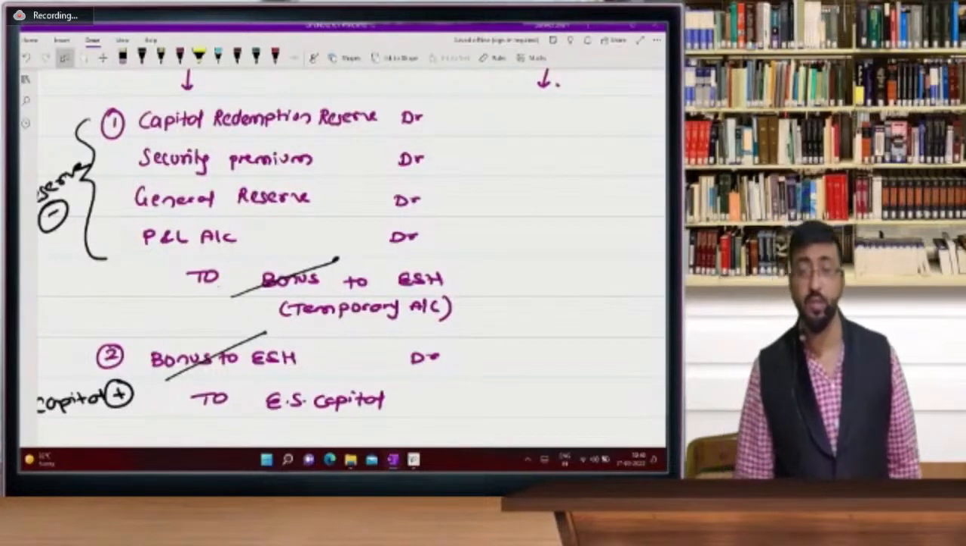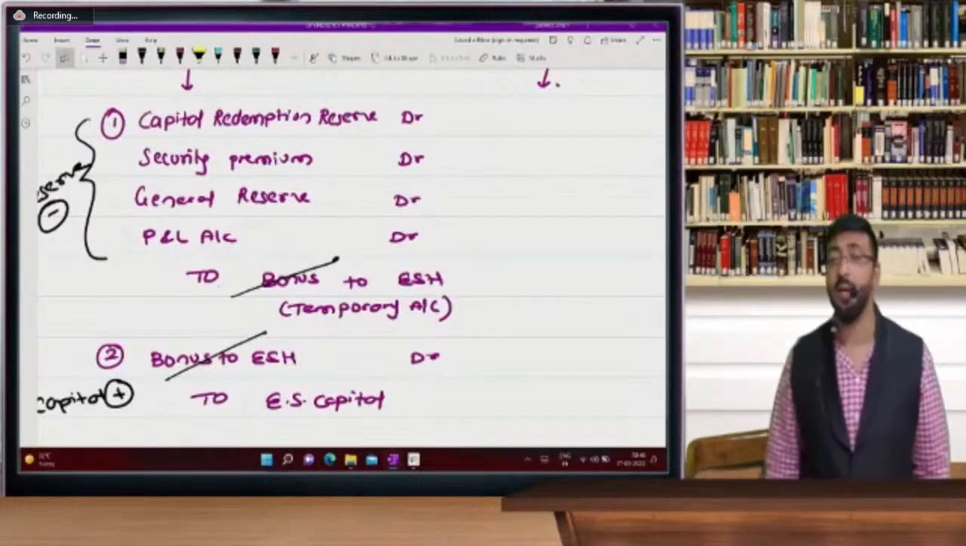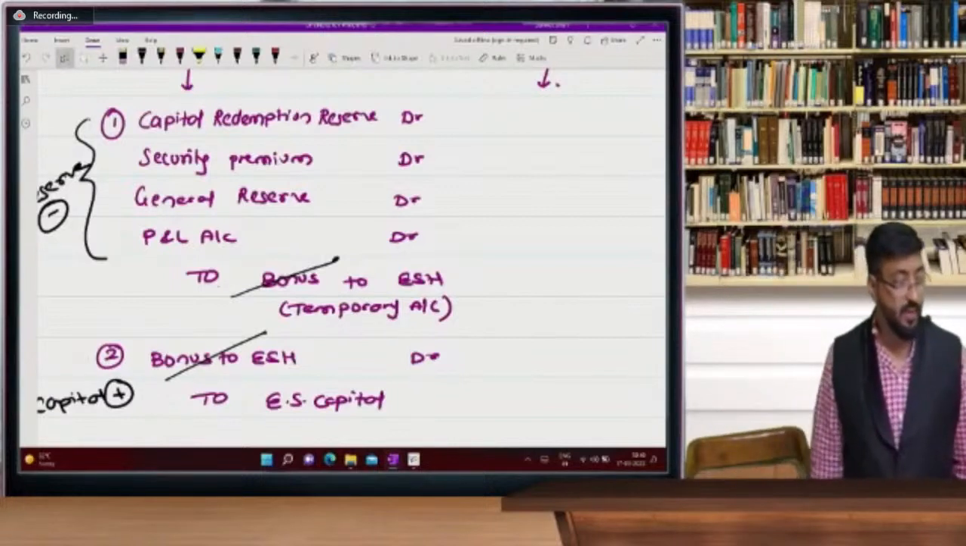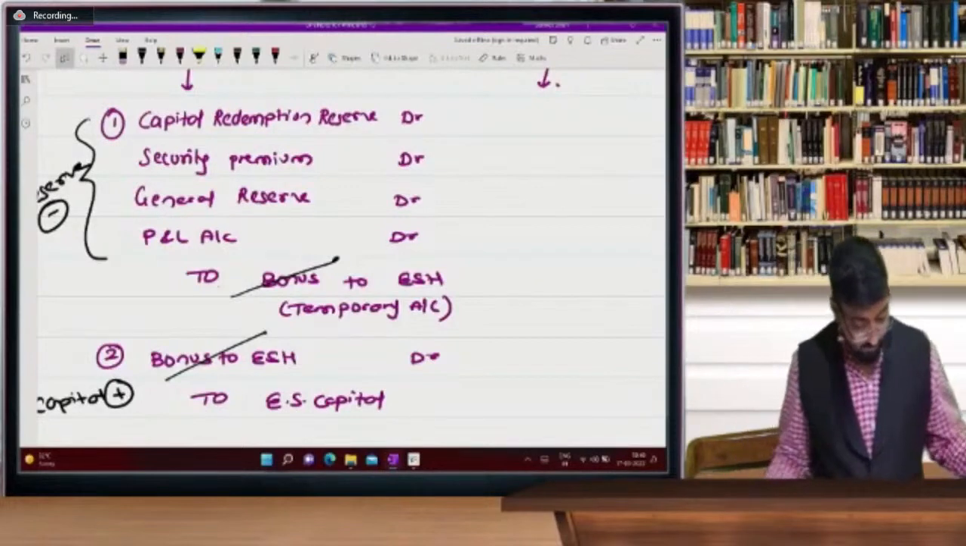Capital redemption reserve, security premium account debit, general reserve account debit, P&L account debit to bonus to equity shareholder, bonus to equity shareholder account debit to equity share capital. Yes, fast.